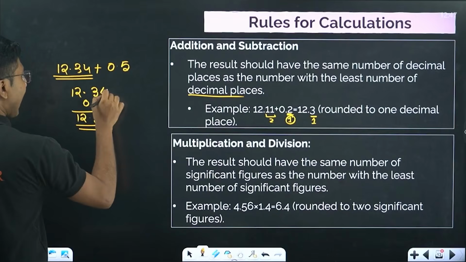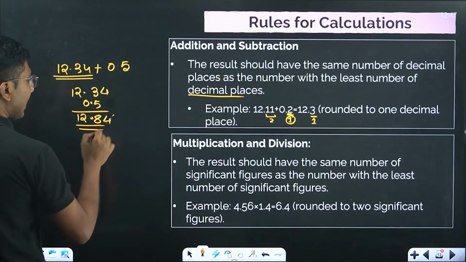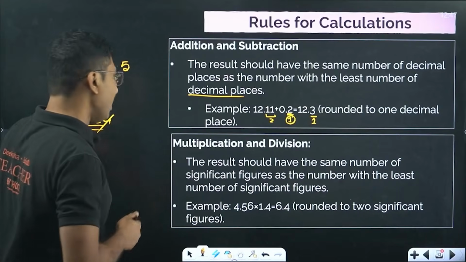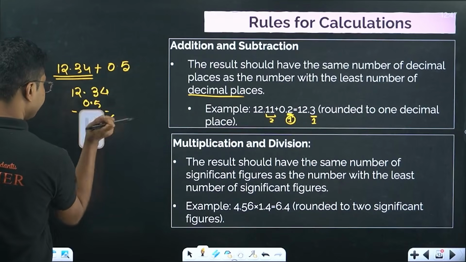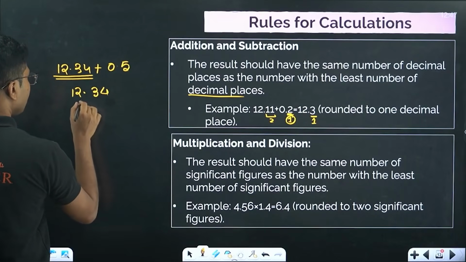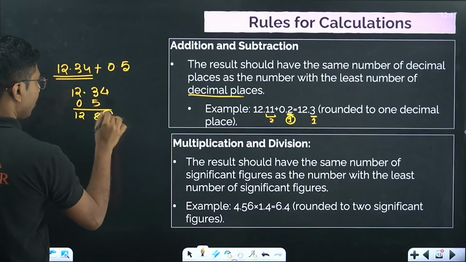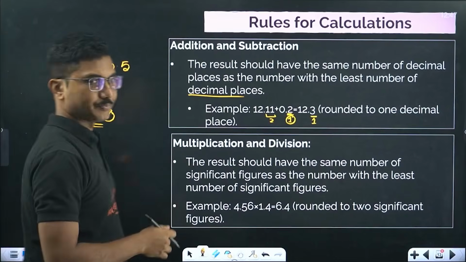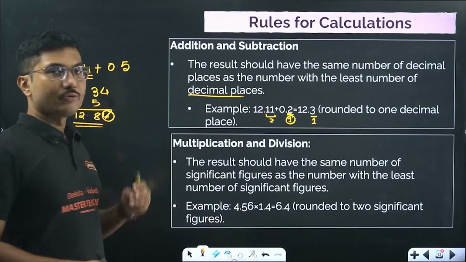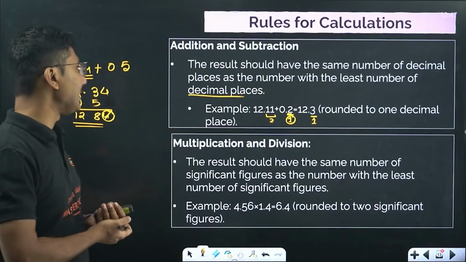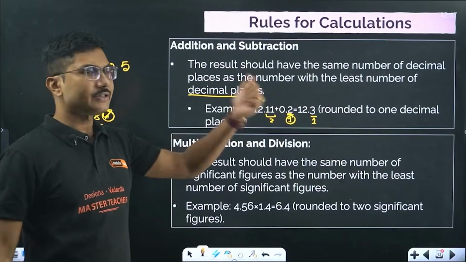Or you can simply add them, getting 12.84, and then say there is only one decimal place, so we can drop this 4, and the answer will be 12.8. We will see that further in the rounding off rule. In some cases you have to round off, and the answer can change based on the rounding off. So after adding, you have to round off to the smallest number of decimal places.